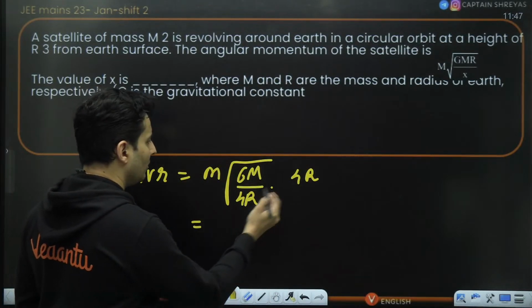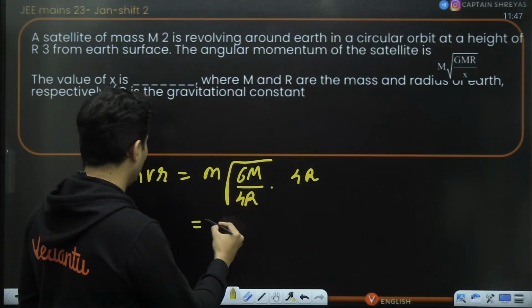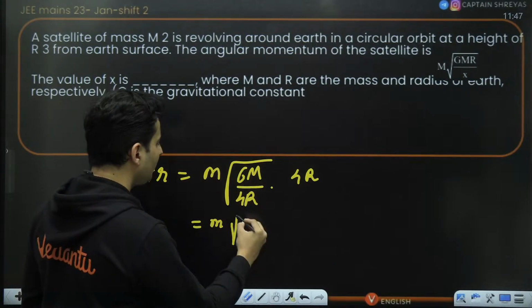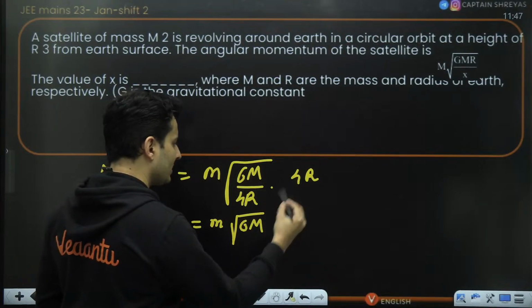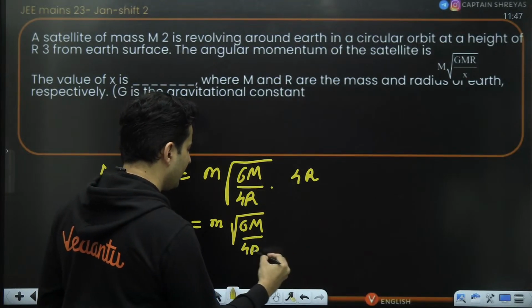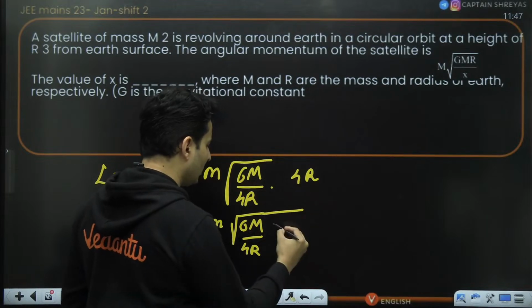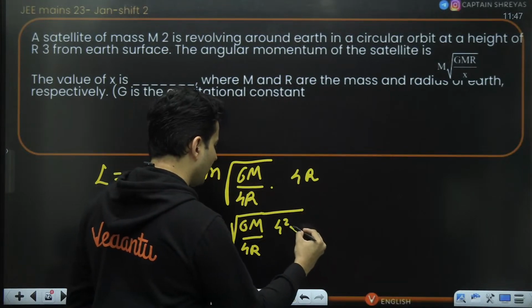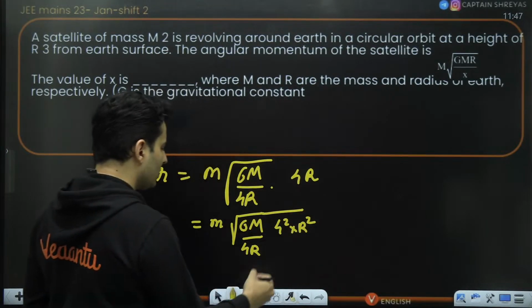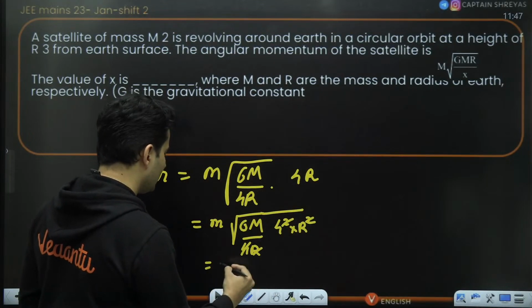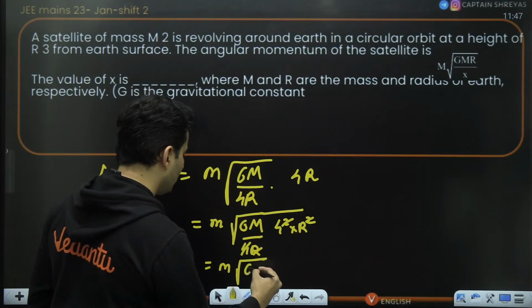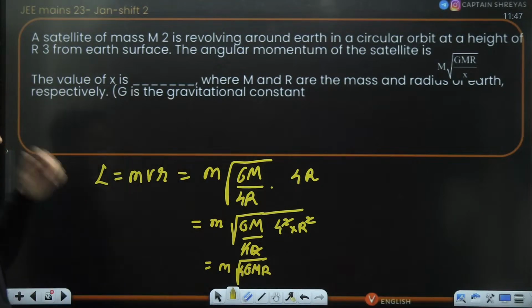Anyways, this will be nothing but small m, then root GM, and we can write inside the root 4 square and r square. One of the 4 will cancel, one of the r will also cancel. So you will be left with m root GMr and 4 times. So you will have 4 as the answer.